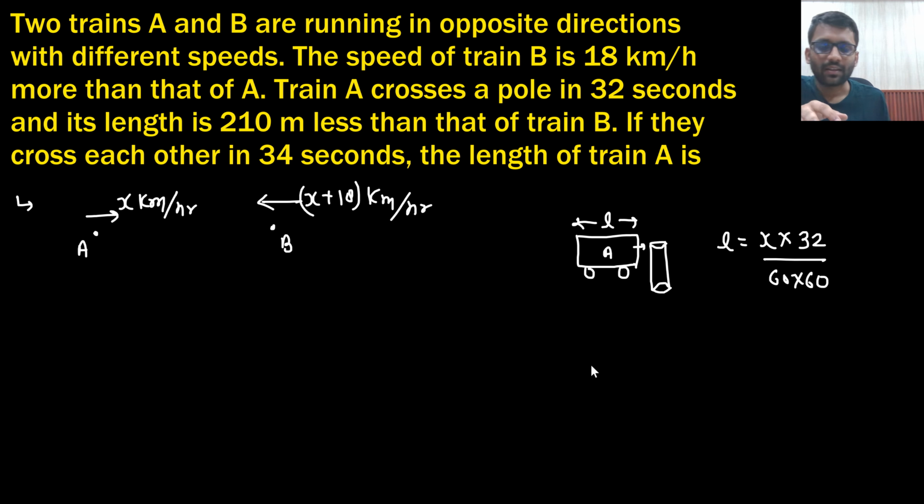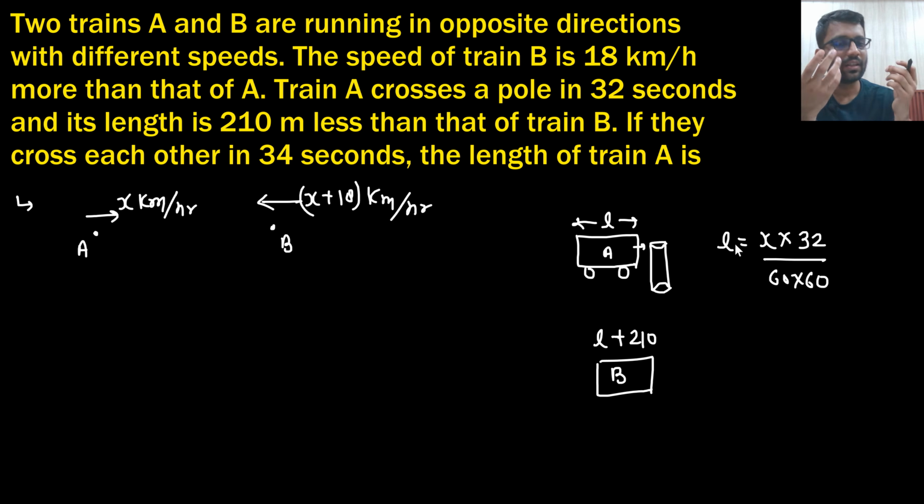Now what they are saying, and of train B, what will be the length? The train B would be L plus 210. This will be your train B. I need to find the length L. So what will be the distance? Distance is speed into time. For A, the speed was x kilometer per hour, and the time it takes is 32 seconds, so into 32 divided by 60 into 60.